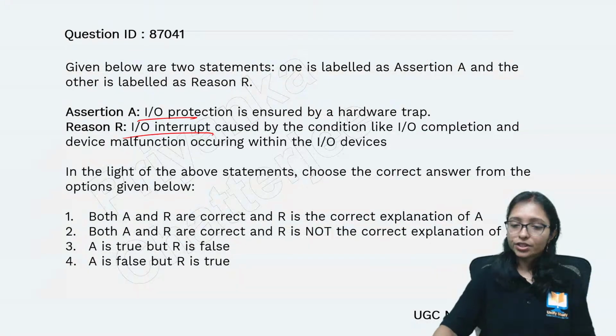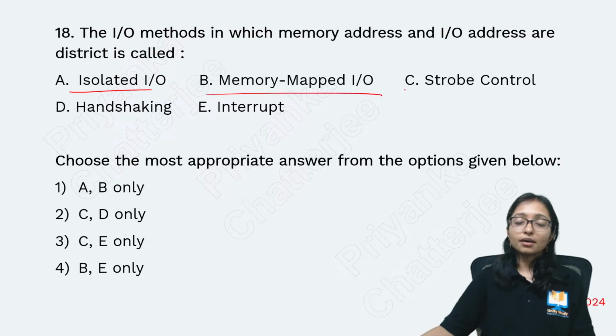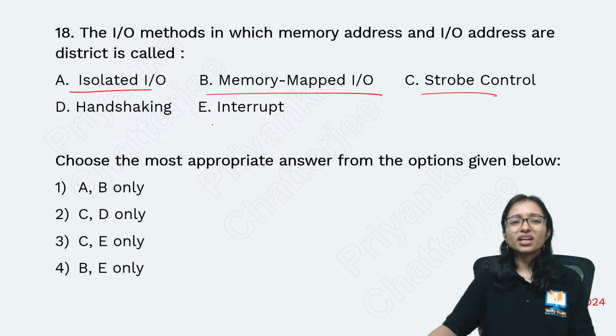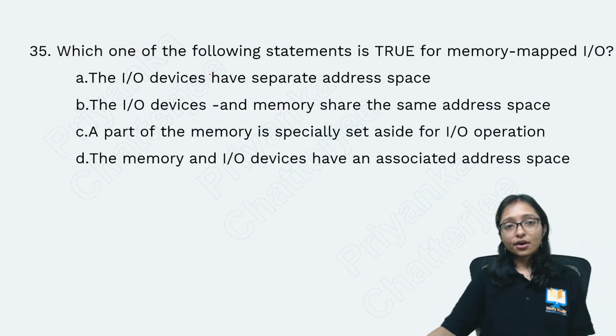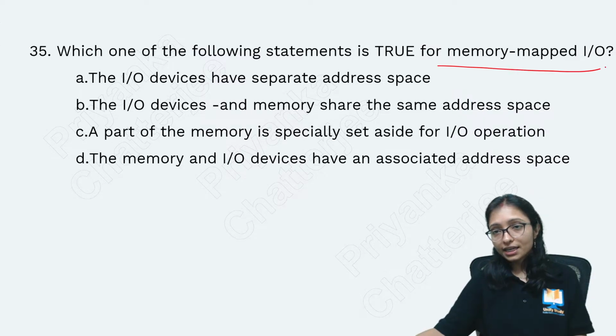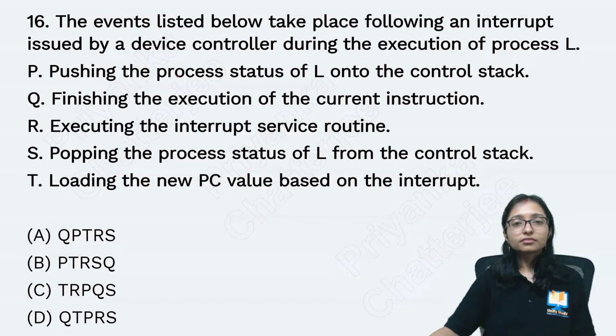Next you can see IO protection, IO interrupt. On this topic questions came. Here you can see isolated mapped IO, memory mapped IO, interrupt, handshaking, all these questions. Here you can see the question on what is true according to memory mapped IO.